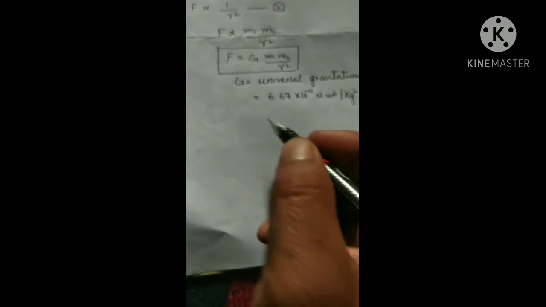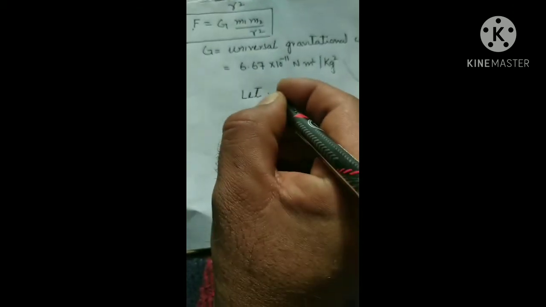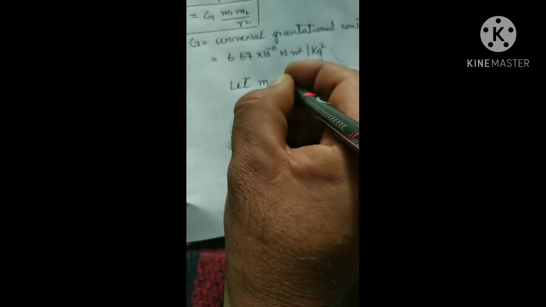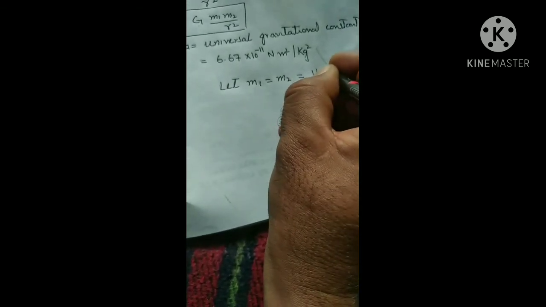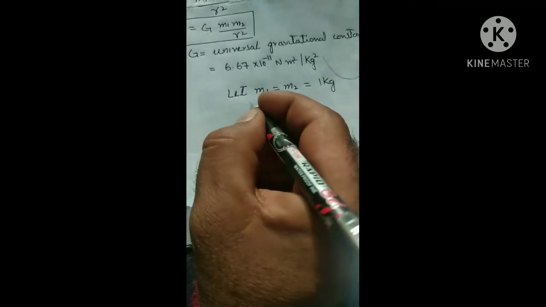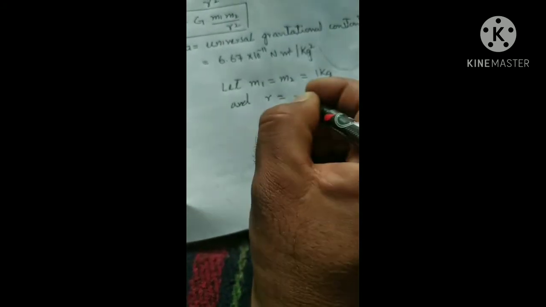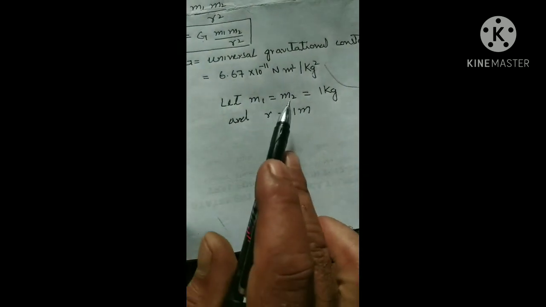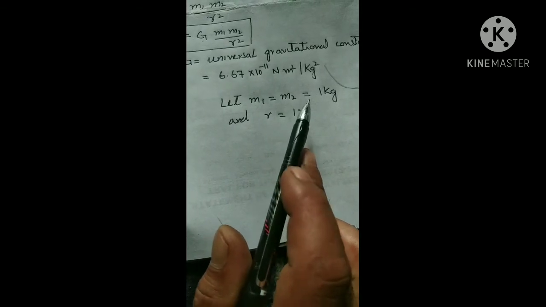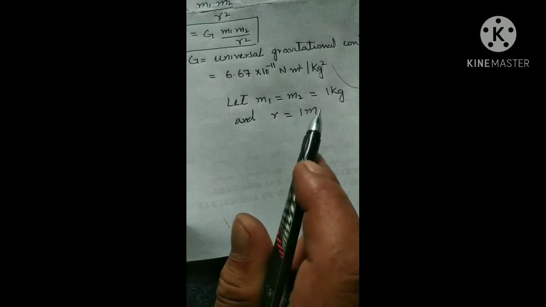Now let m1 is equal to m2 is equal to 1 kg and let R is equal to 1 meter. That means let the mass of the first body be equal to the mass of the second body and both are equal to 1 kg, and let the distance between their centers be 1 meter.